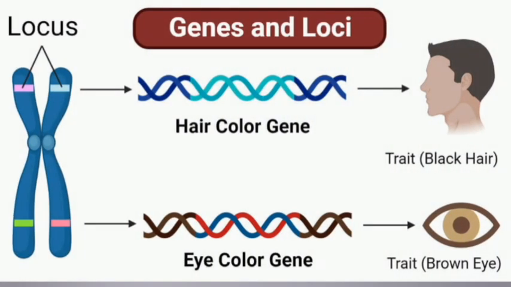Number third is locus. The specific site on a chromosome where a gene resides is called locus.